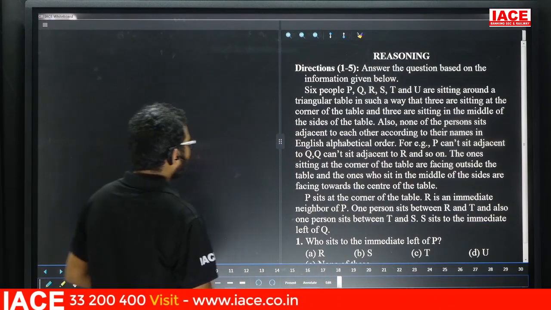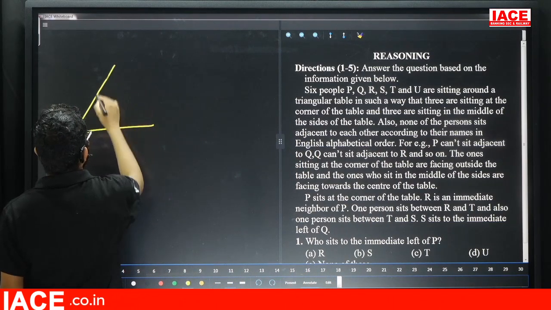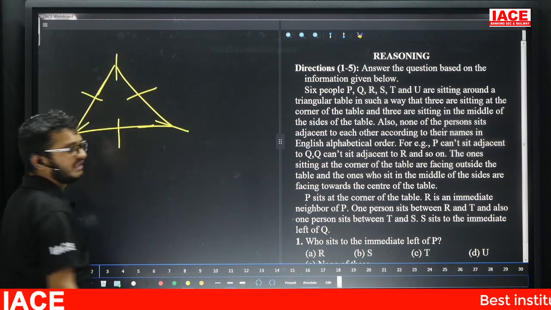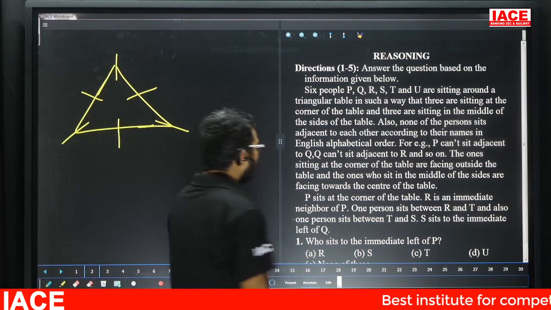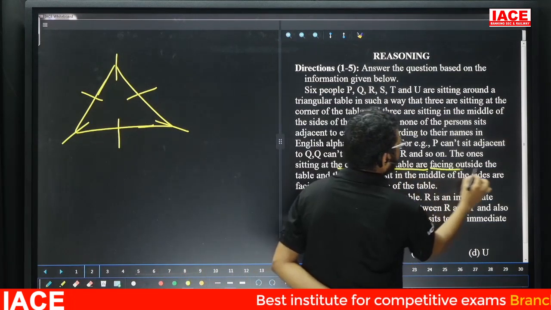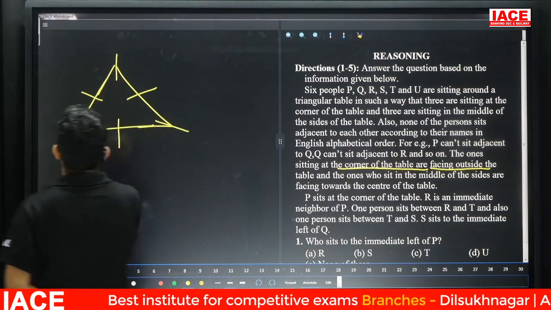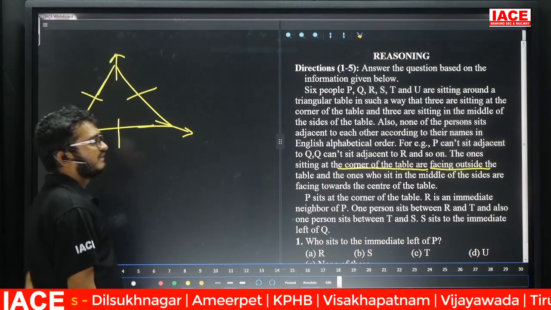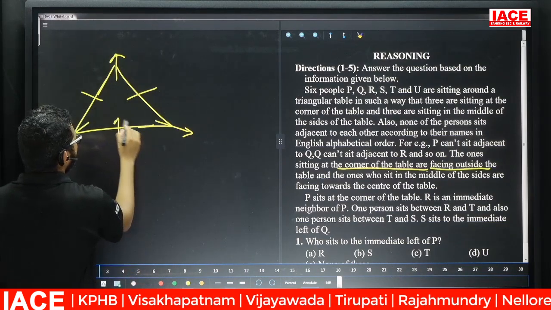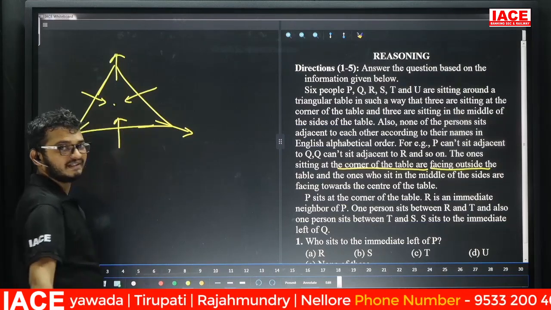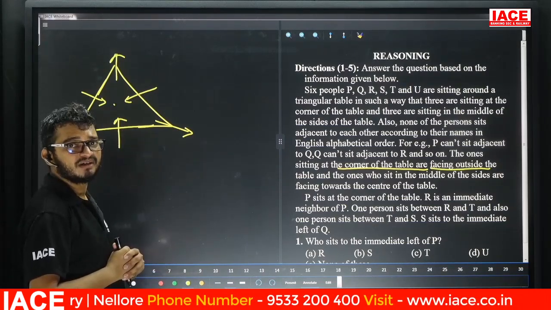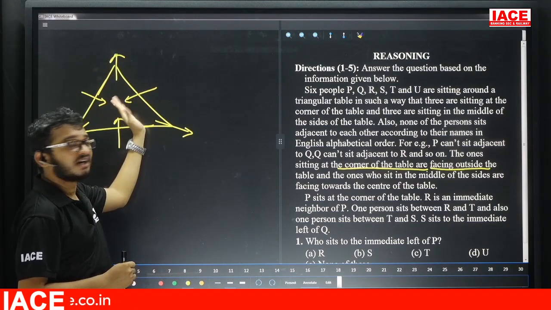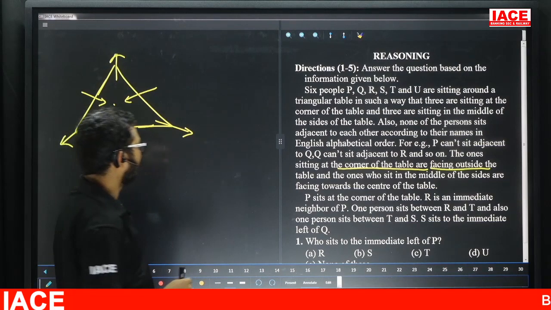So friends, in total we have six members. Out of six members, three are sitting at the middle and the remaining three are sitting at the corners. Those sitting at the corners of the table are facing outside, and those sitting in the middle of the sides are facing toward the center. So three are at the corner, three at the middle; the middle ones face inside and the corner ones face outside. Go for the next point.